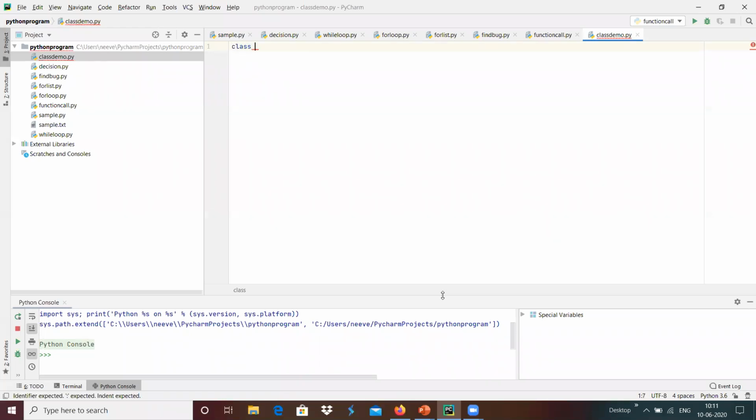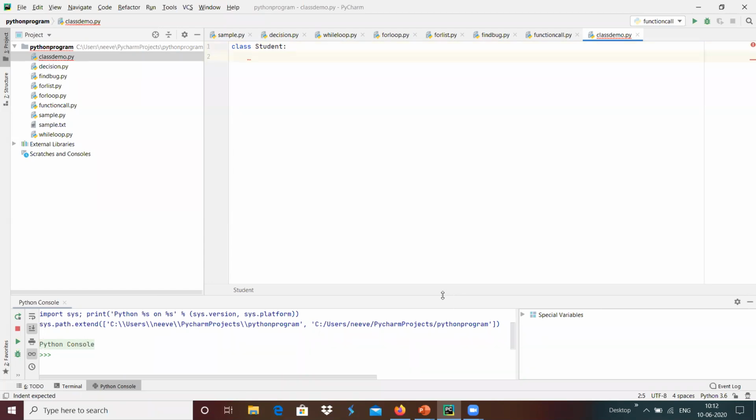Class is the keyword to define a class in Python. And we have the class name. I'm going to give the class name as student.